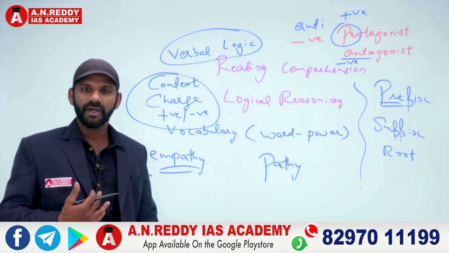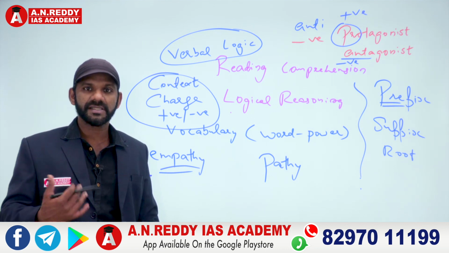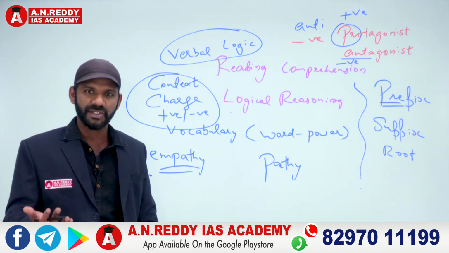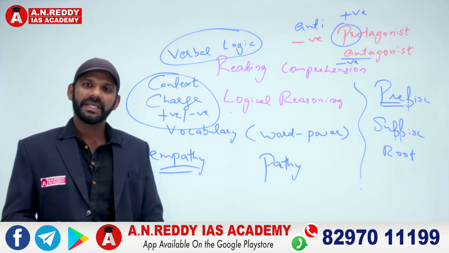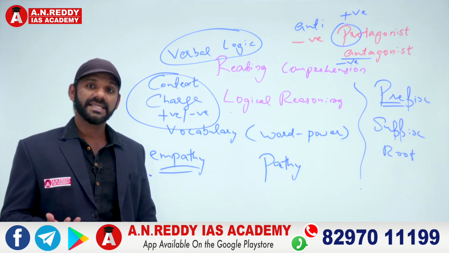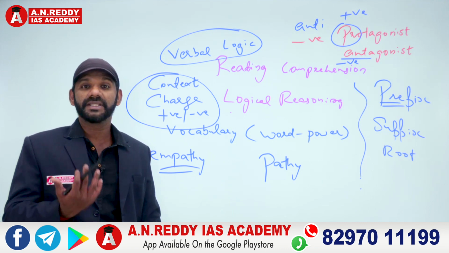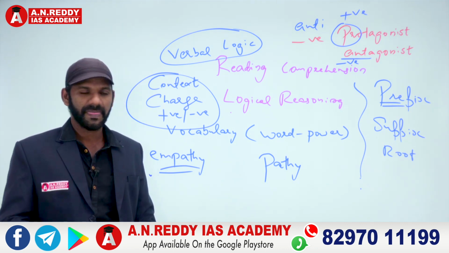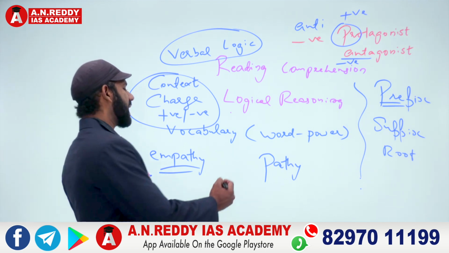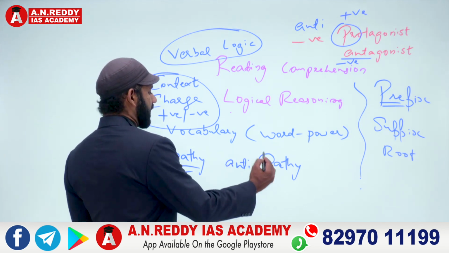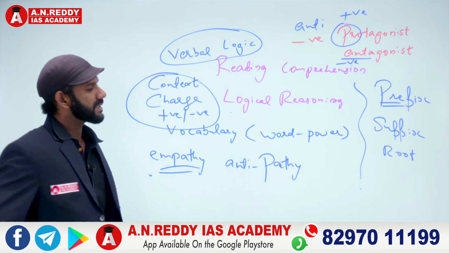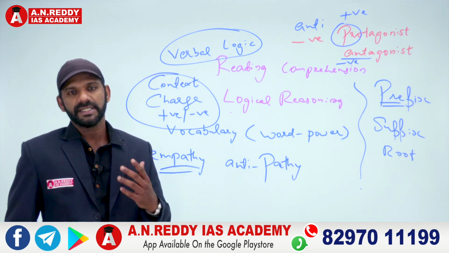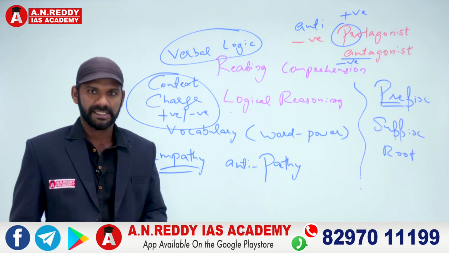Like walking a mile in a person's shoes is called empathizing, right? Walking a mile in a person's shoes. Now, my question was, what the antonym of sympathy is. That's what my question was. Now, simple. One is antipathy. Anti means against, and pathy is feelings of kindness. So, antipathy is against feelings of kindness, right?